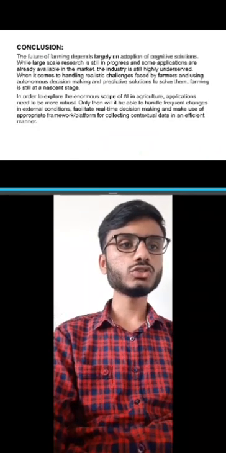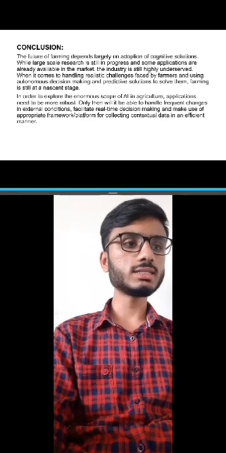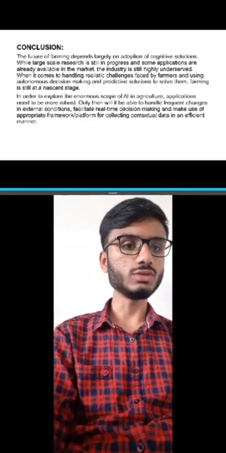Conclusion. The future of farming depends largely on adoption of cognitive solutions. While large-scale research is still in progress and some applications are already available in the market, the industry is still heavily underserved. When it comes to handling realistic challenges faced by farmers and using autonomous decision making and predictive solutions to solve them, farming is still at a nascent stage.